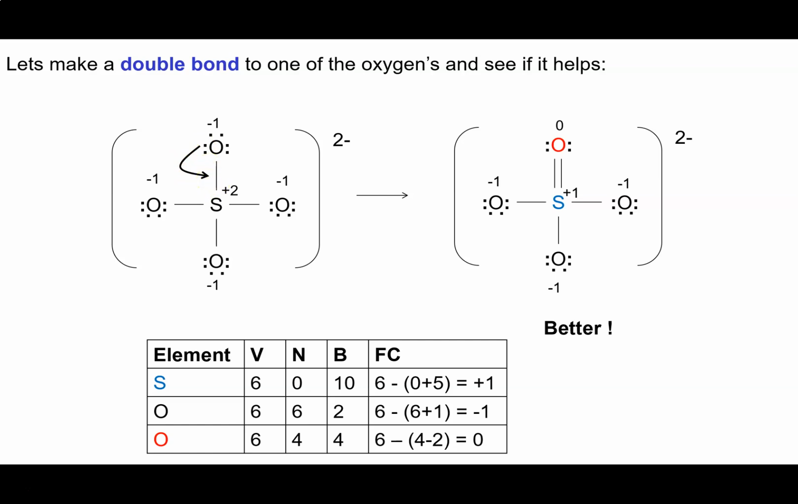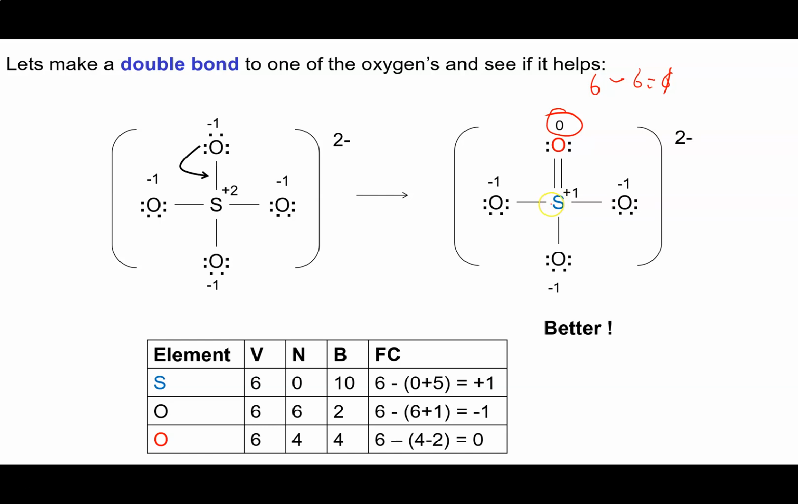And now look what happened. I'm going to leave all the formal charges on these 3 oxygens alone, because there's no need to recalculate them. Nothing has changed. But let's have a look at this oxygen. 6 minus 1, 2, 3, 4, 5, 6, 0. It worked. I got an atom down to 0 formal charge.